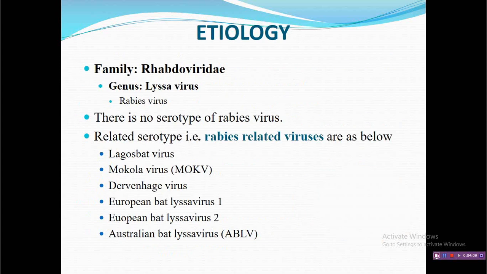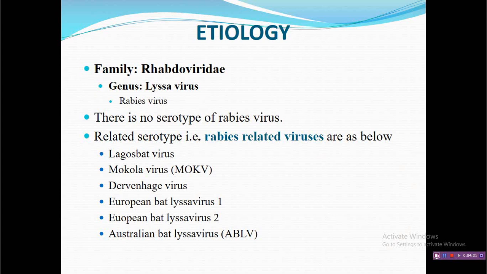Now, after history, we can see the etiology. Earlier I had discussed that the virus falls under the genus Lyssavirus, which comes under the family Rhabdoviridae. Importantly, there is no serotype of rabies virus, and only the principal rabies virus is considered the classical strain.